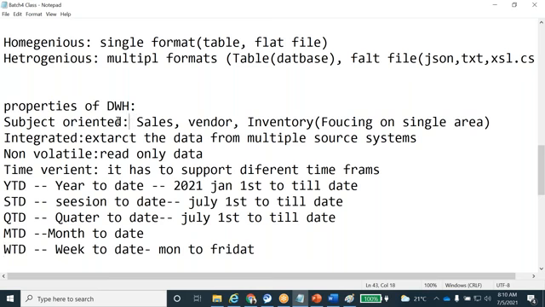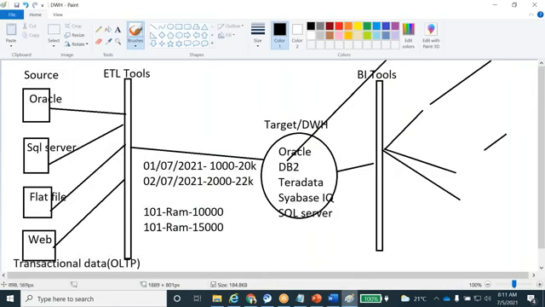One is subject oriented, second is integrated, third is non-volatile, and fourth is time variant. These are the four kinds of properties for data warehousing projects. What is meant by subject oriented? We focus on a particular area of the subject, a particular functionality. For example, if HR information is there, we store all HR information in one place, one table. Or sales information, all the sales information, because we are getting the data from multiple sources.